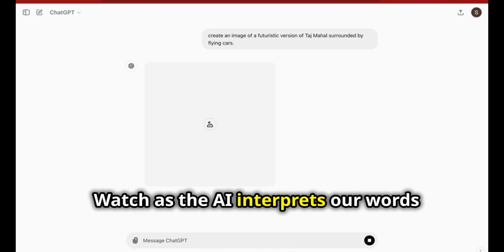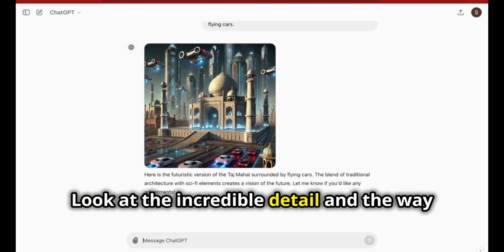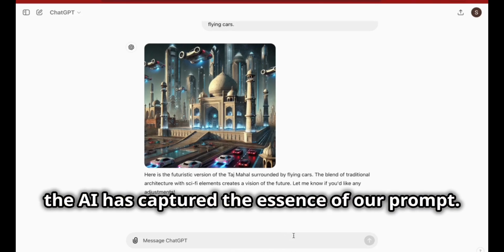Watch as the AI interprets our words and paints a vibrant visual tapestry. Look at the incredible detail and the way the AI has captured the essence of our prompt.